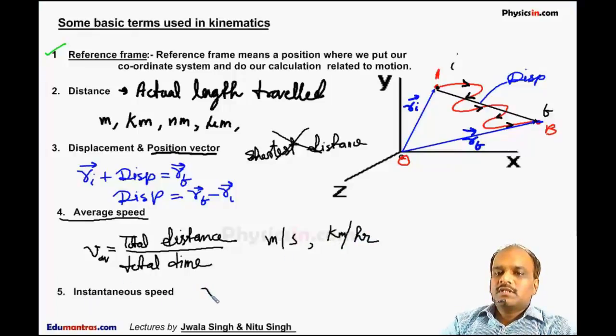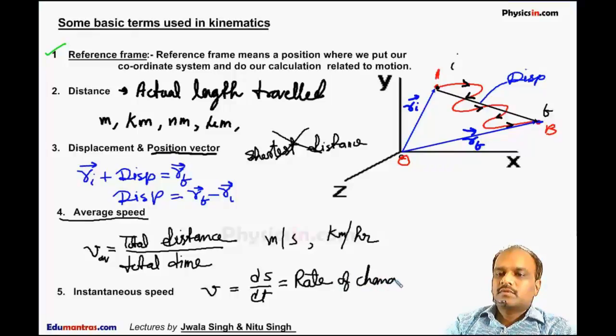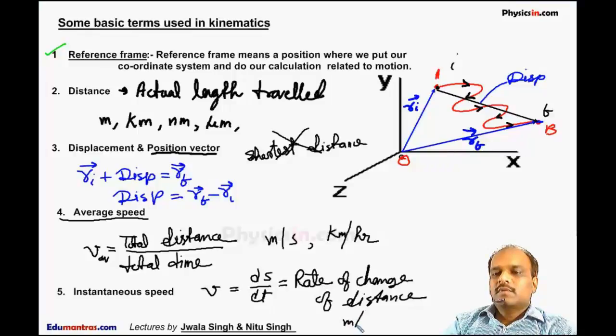The other is instantaneous speed. Instantaneous speed is simply defined as ds by dt. This is read as rate of change of distance. Instantaneous speed is the speed at an instant. It is simply equal to the rate of change of distance. Its unit is also meter per second or kilometer per hour.